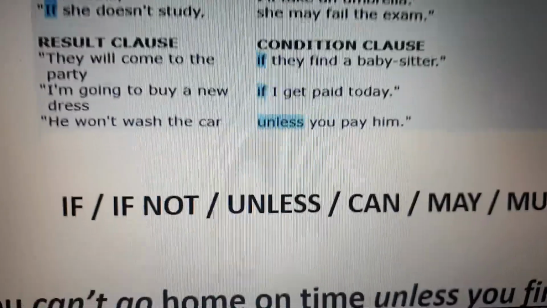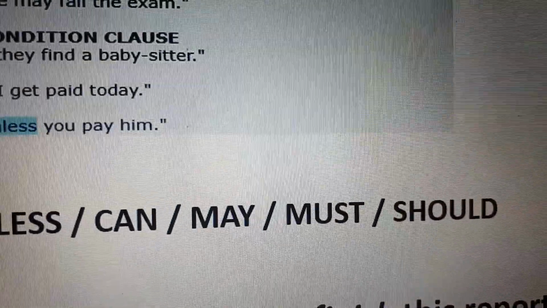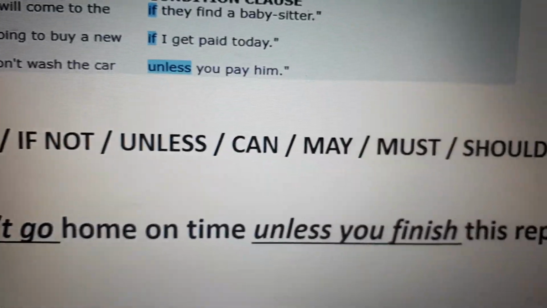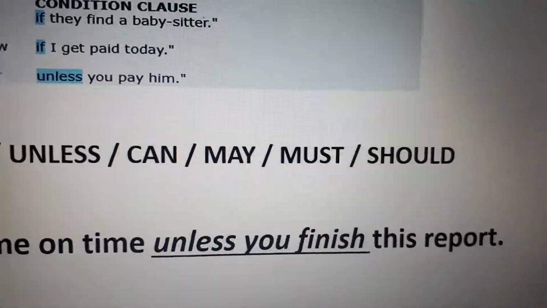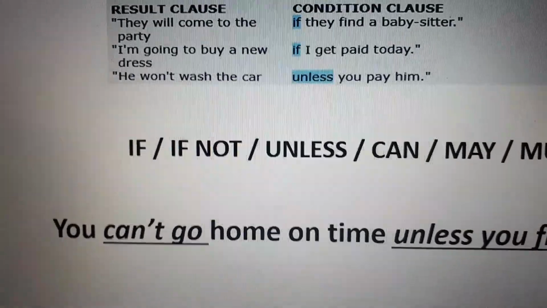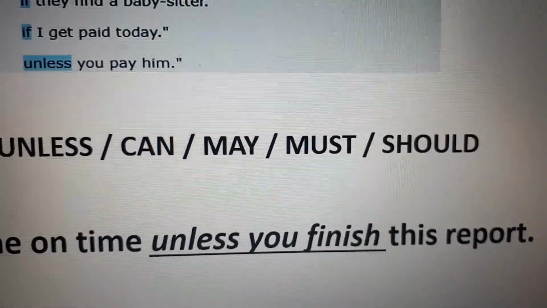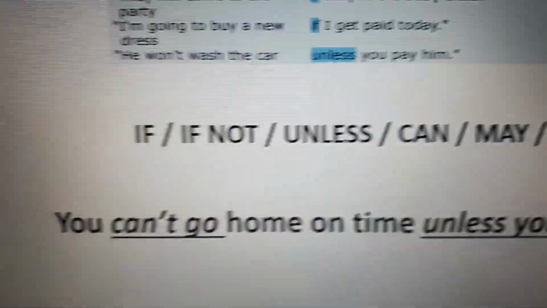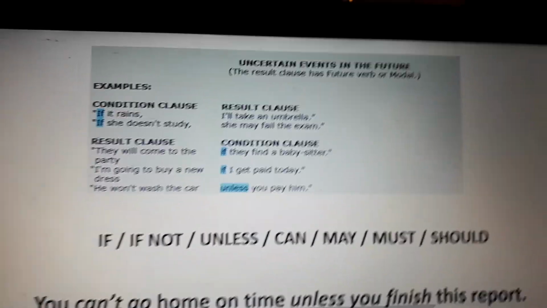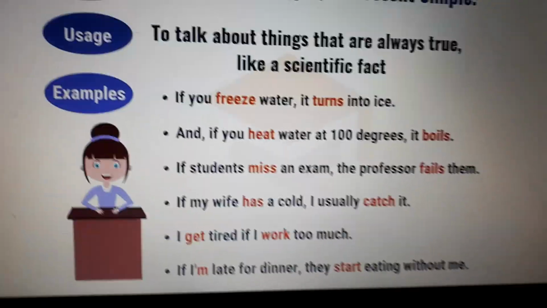So we're going to work with if not, unless, can, may, must, or should, okay? And then we have an example. You can go home on time unless you finish this report, okay? Or unless you finish this report, you can go home on time, okay? We have the condition and then we have the result, or we can have the result and then the condition. So it's the same thing. The only thing is that you have to pay attention to the time, okay? And we have more examples.